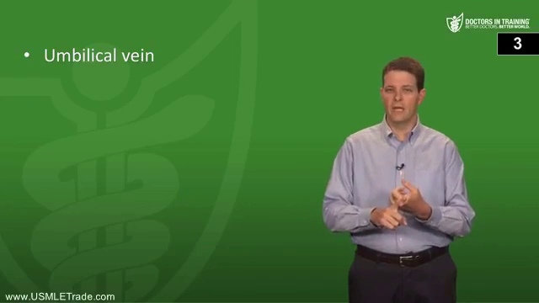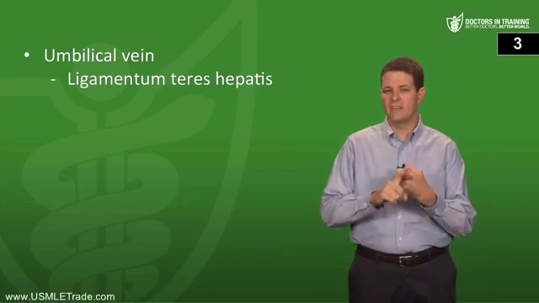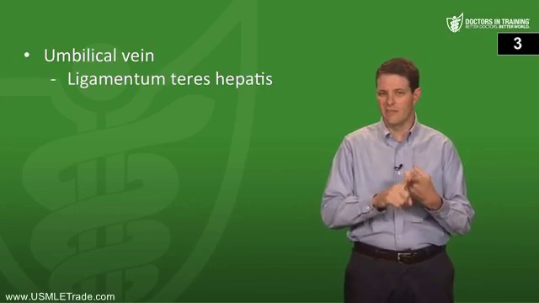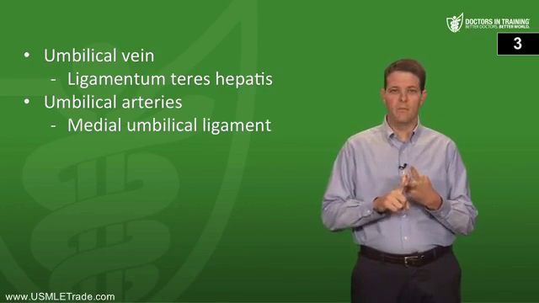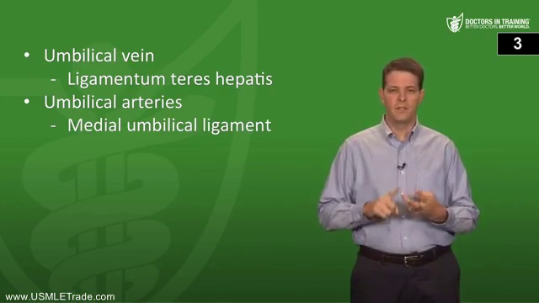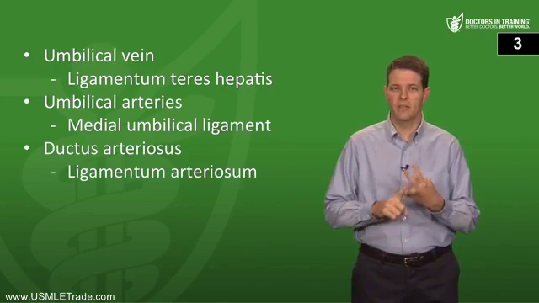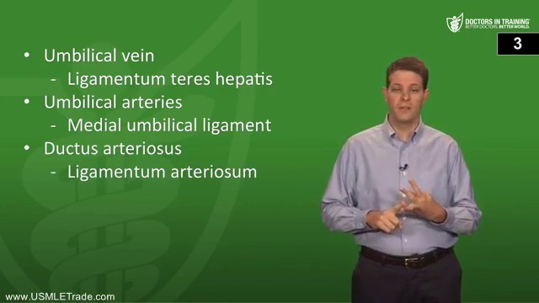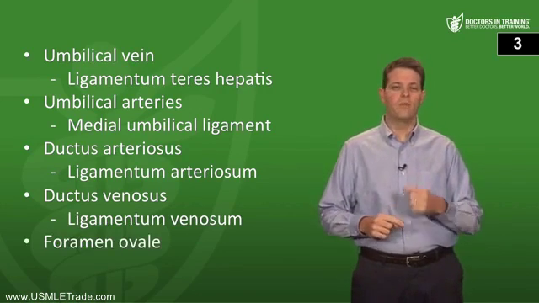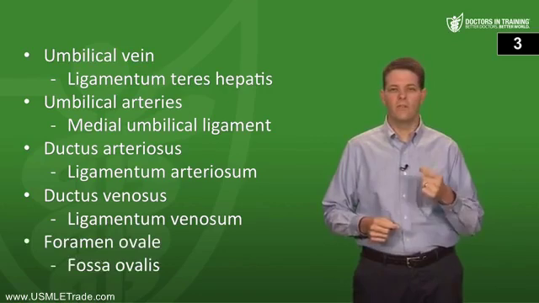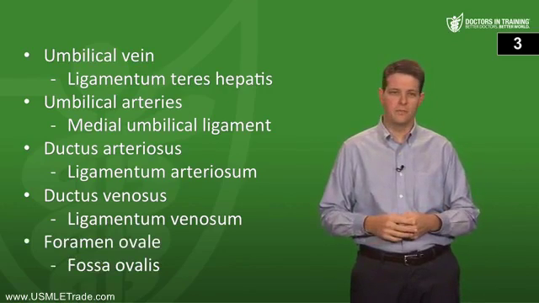What other fetal blood vessels are closed in the adult circulation? So you have the umbilical vein, which becomes the ligamentum teres hepatis, which is contained within the falciform ligament. The umbilical arteries, which become the medial umbilical ligament. The ductus arteriosus, which becomes the ligamentum arteriosum. The ductus venosus, which becomes the ligamentum venosum. And the foramen ovale, which becomes the fossa ovalis, which is typically closed.